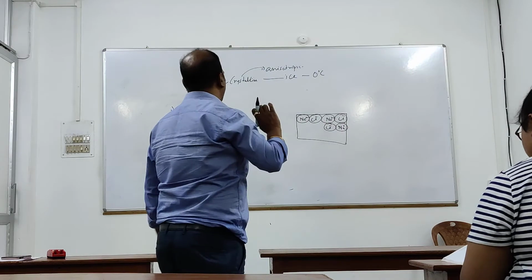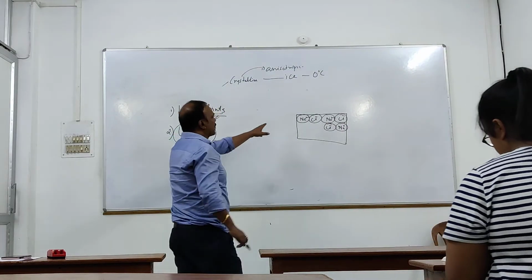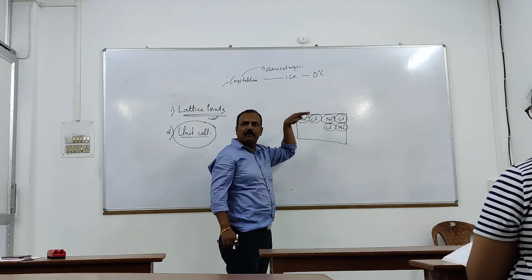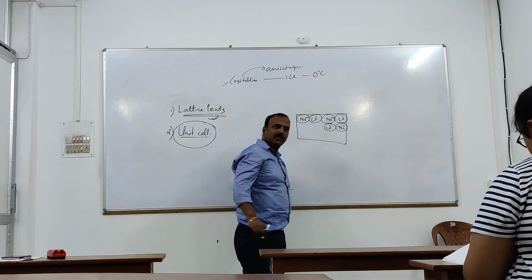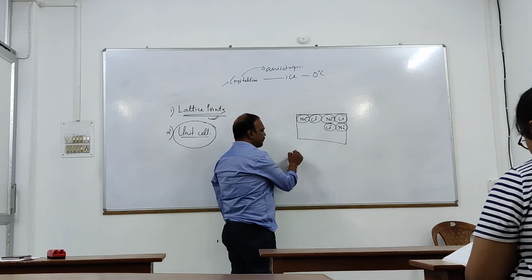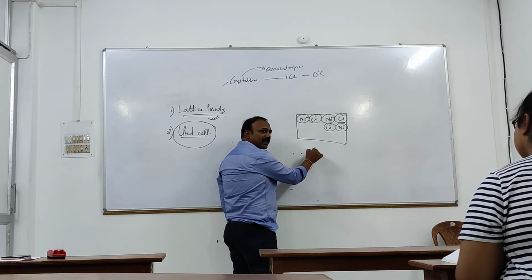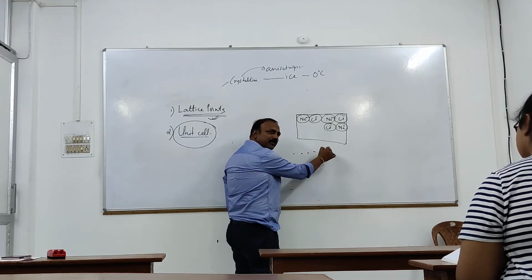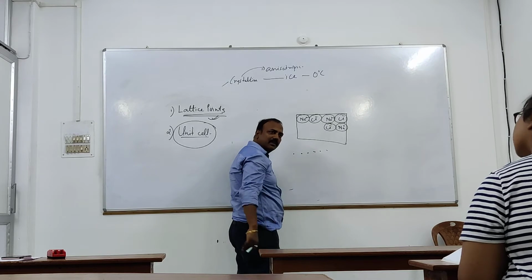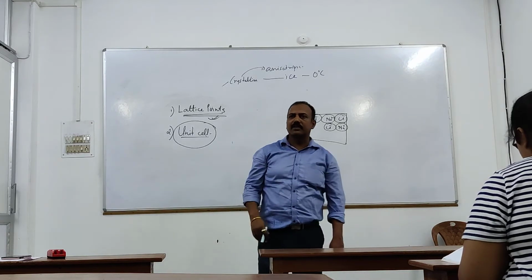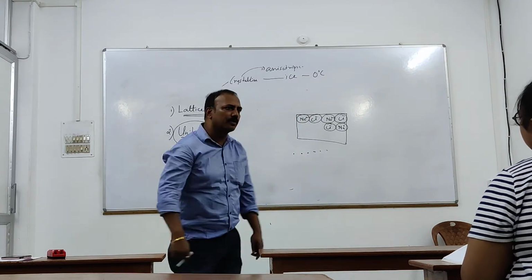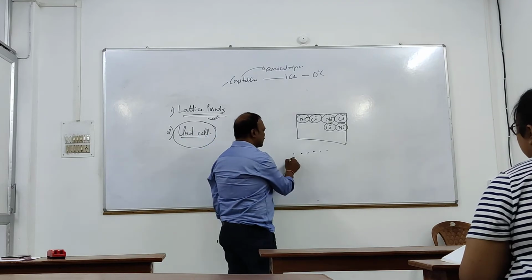One-dimensional arrangement of the unit cell means along the x-axis: one lattice point is here, one is here, one is here, just like lamp posts on a straight road. They are arranged uniformly. If it is a two-dimensional arrangement, then it is like this.